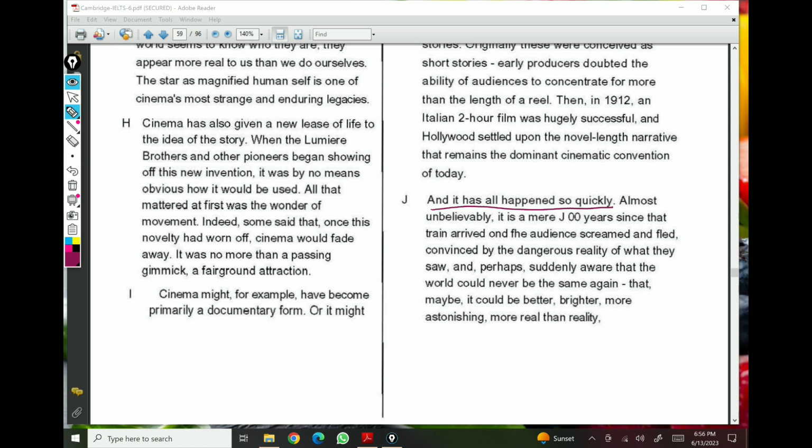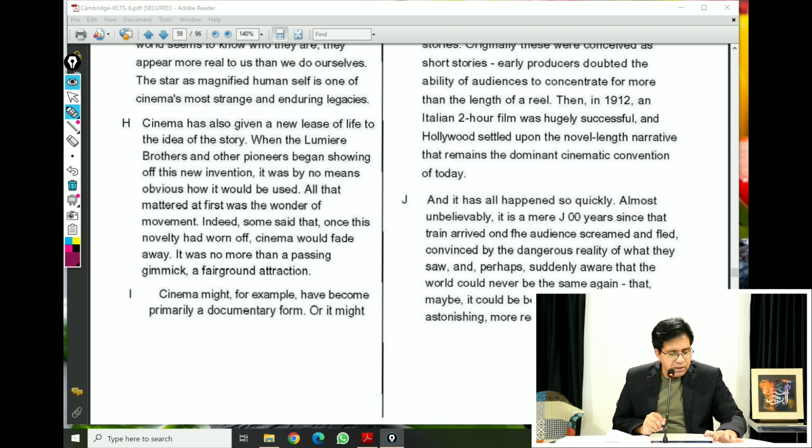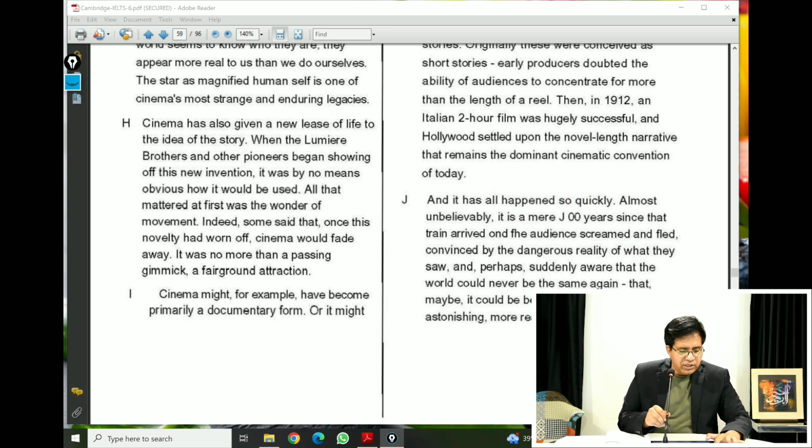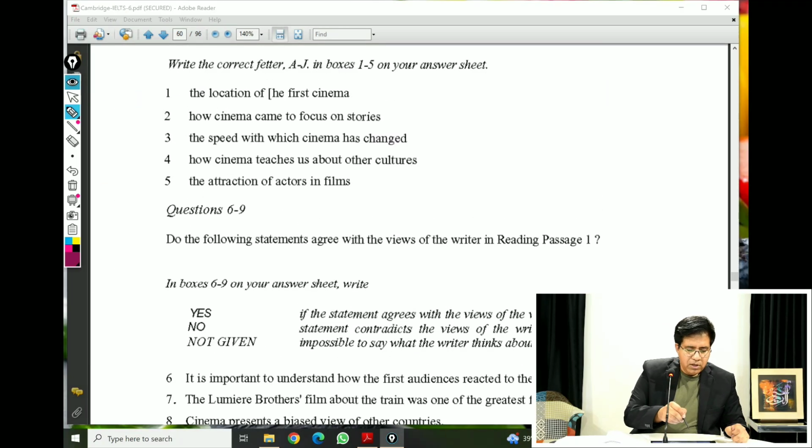Speed. So you need to look for words like this. "It has all happened so quickly, almost unbelievably." So J will be the right answer.